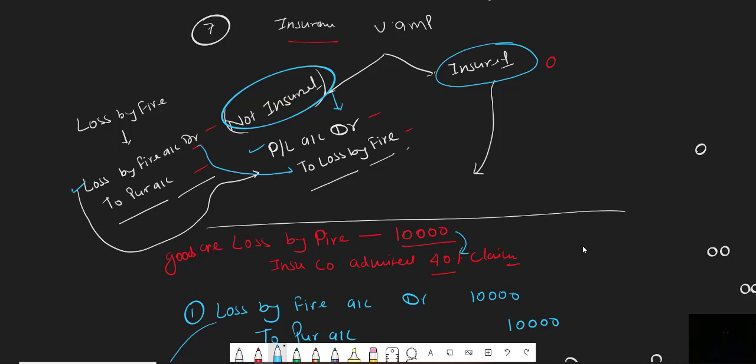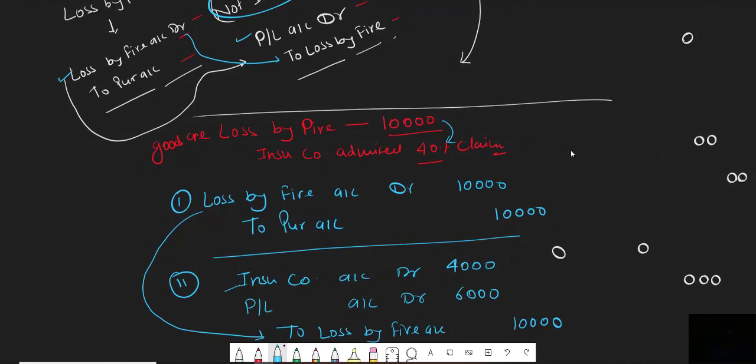Sometimes goods are insured, and when goods are insured, beta, the insurance company will admit some claim. Maybe the insurance company can admit full claim, maybe it will not admit full claim. Instead, the insurance company will admit partial claim. Like goods are lost by fire 10,000 and the insurance company admitted 40% claim.